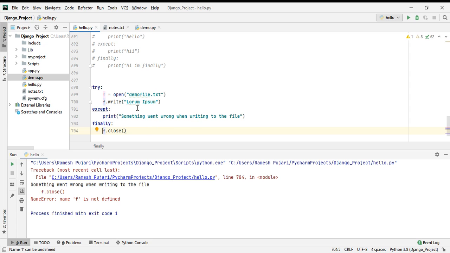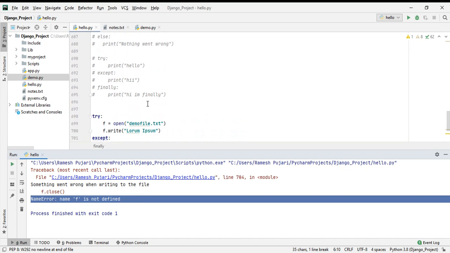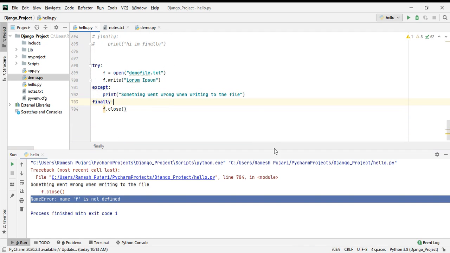Okay, yeah, this is a name error. You can see I have not defined f before using it in the function, so that's why it's giving an exception like a name error. This is one type of example for the name error.